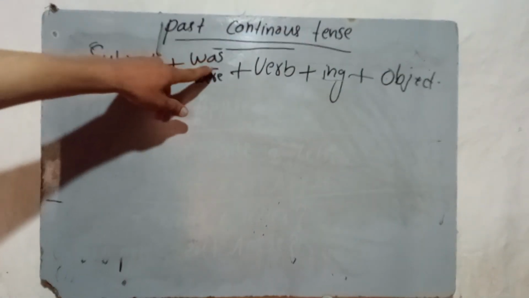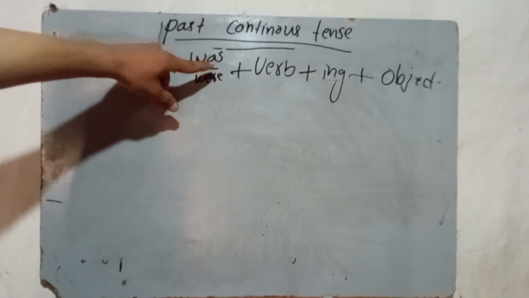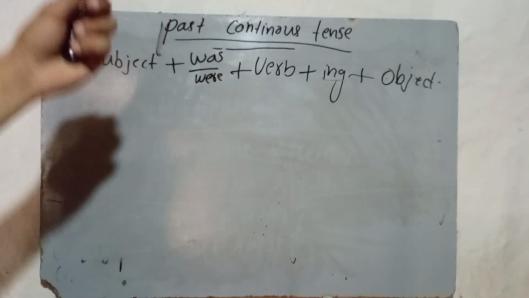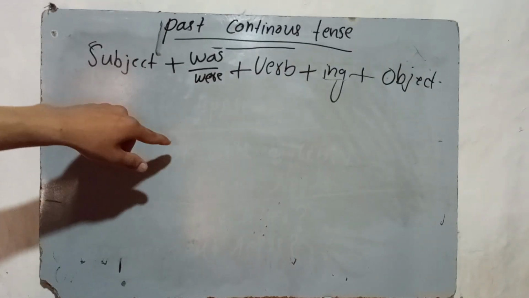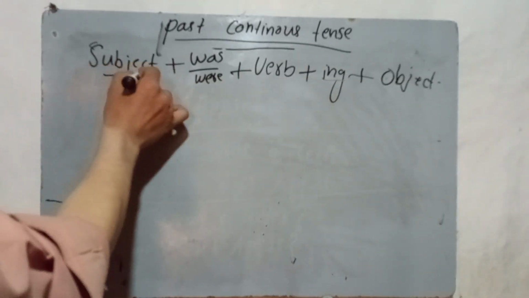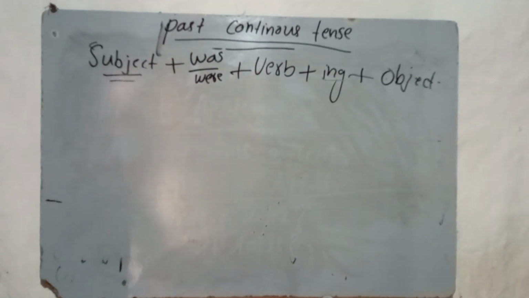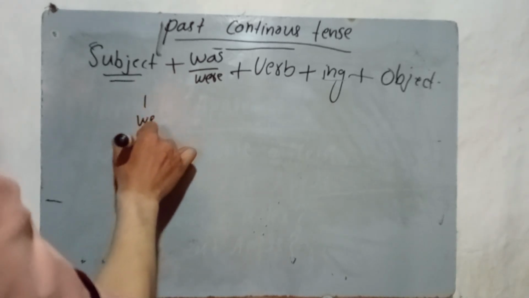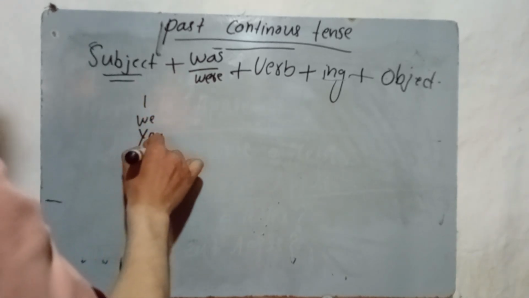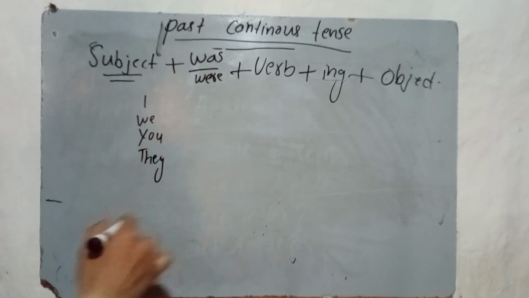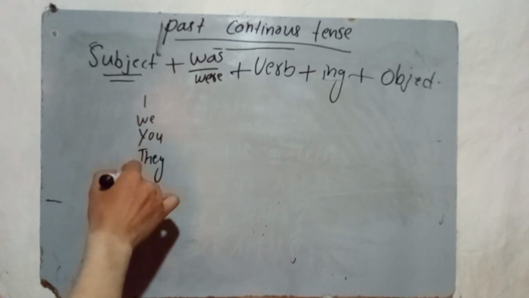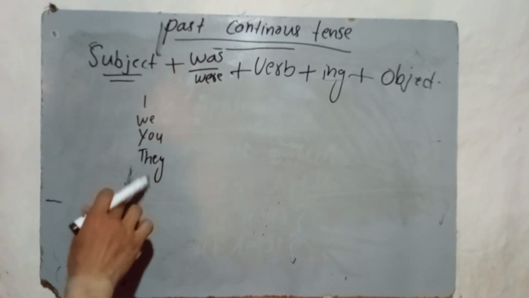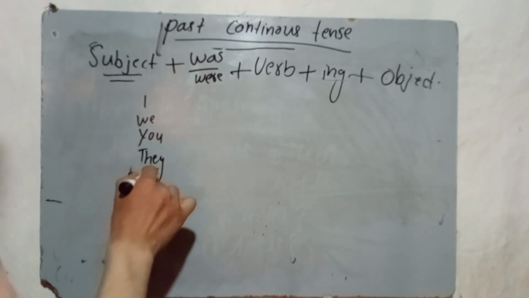Now here, let's talk about was and were. Where should we use was and where should we use were? It is according to the subject. Let me write a few subjects here: I, we, you, they, plural noun.